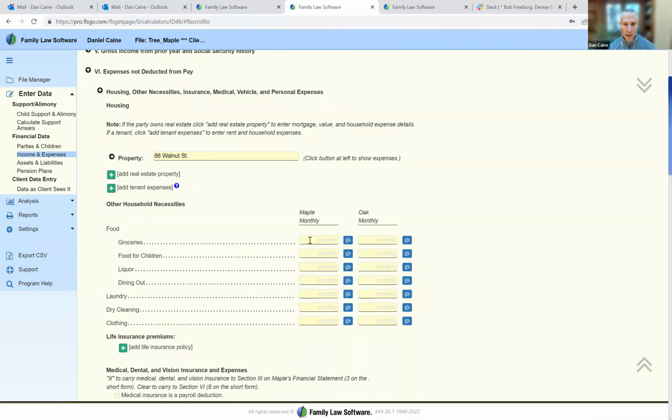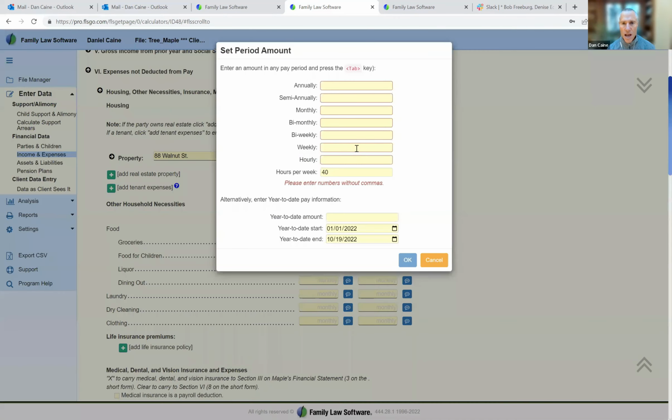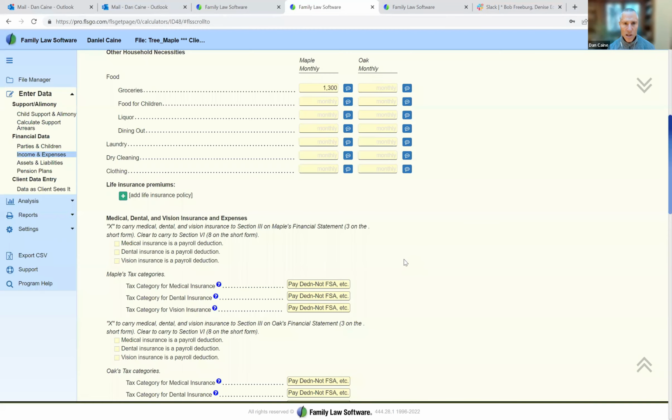So I'm going to look at groceries. And the question is asking for groceries monthly. Maple doesn't know what her monthly grocery bill is, but Maple knows what the weekly grocery bill is. So we just click this calculator and we enter the $300 a week. The software instantly converts it to the monthly and displays it.